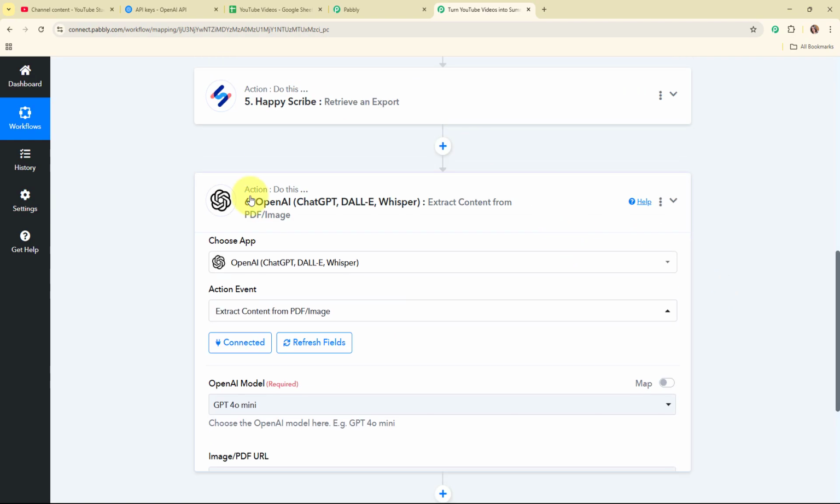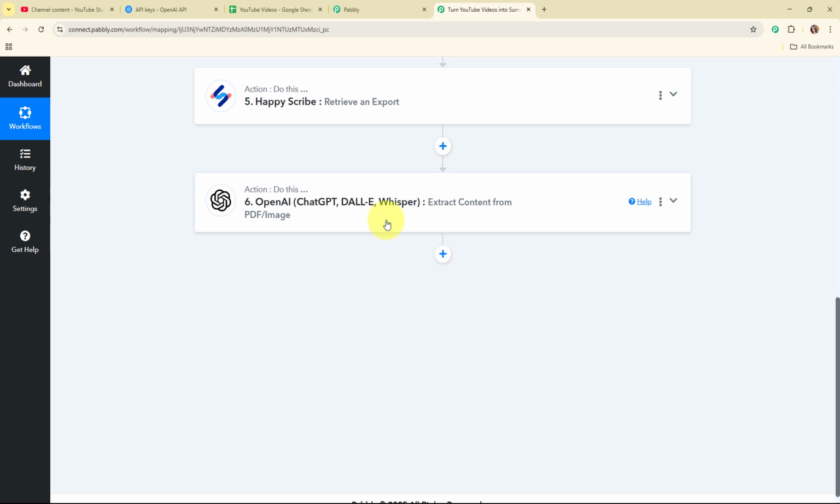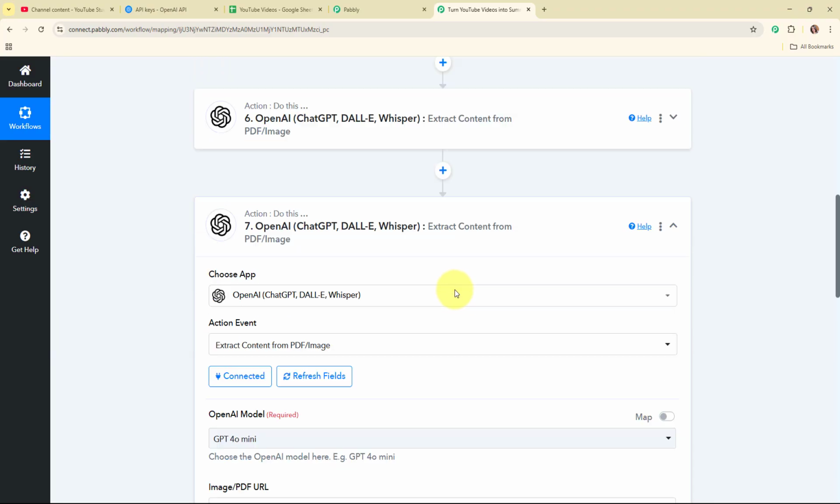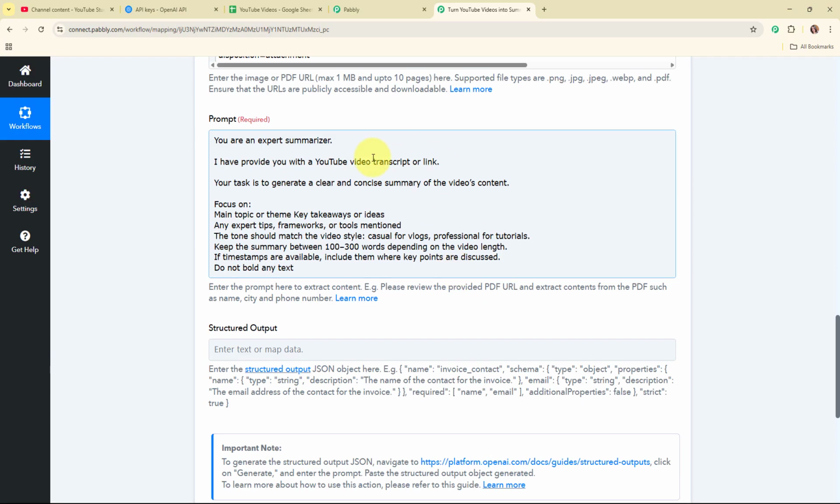So now similarly we are going to set up another action step like this to extract the content from the PDF and generate the visual insights for this video. So for that what we are going to do is clone this step instead of creating a new step, and then automatically an exact copy of this step has been created over here. So now in this particular step I'm going to update this prompt.